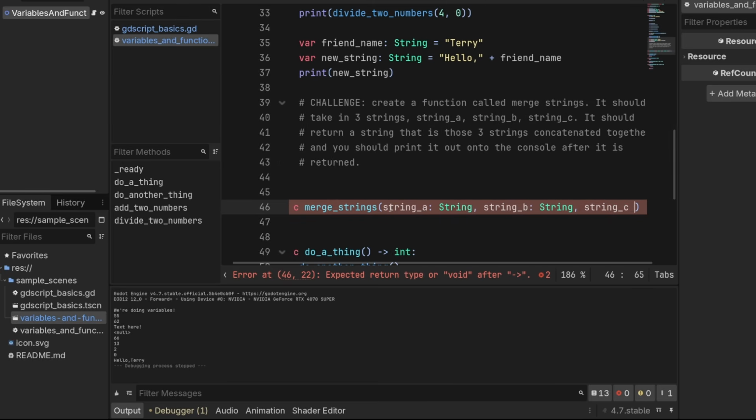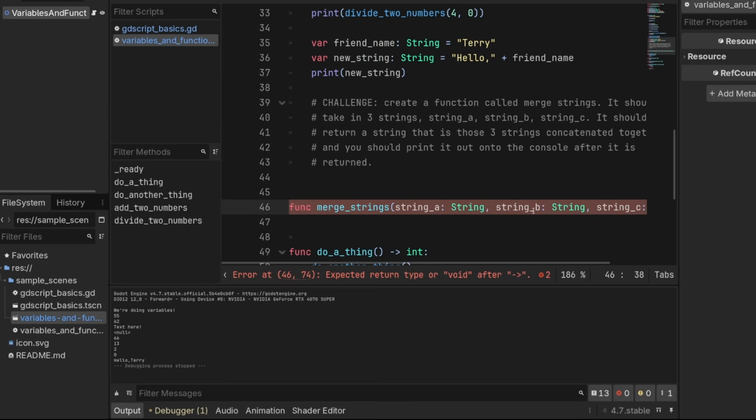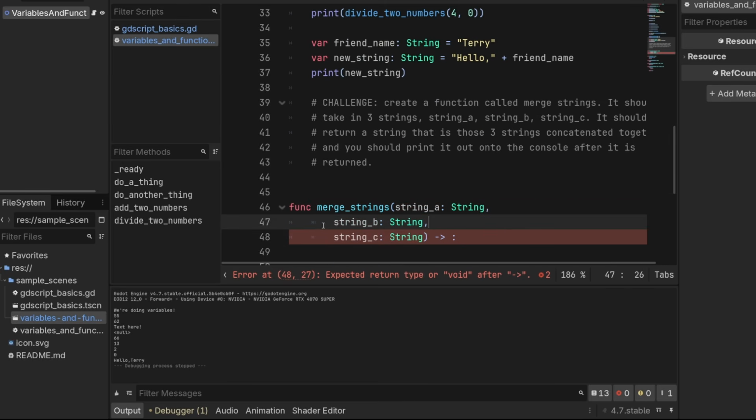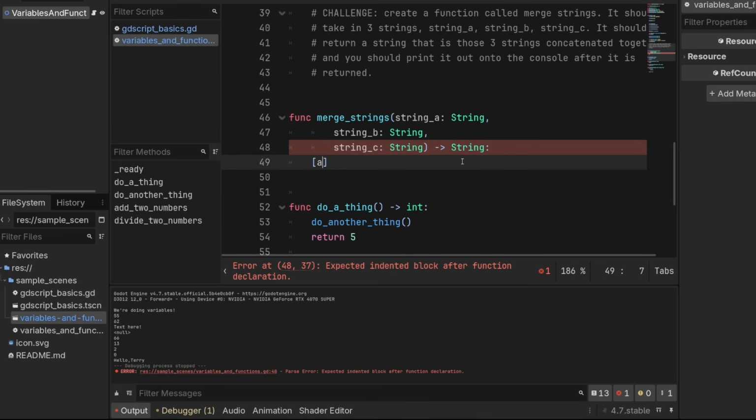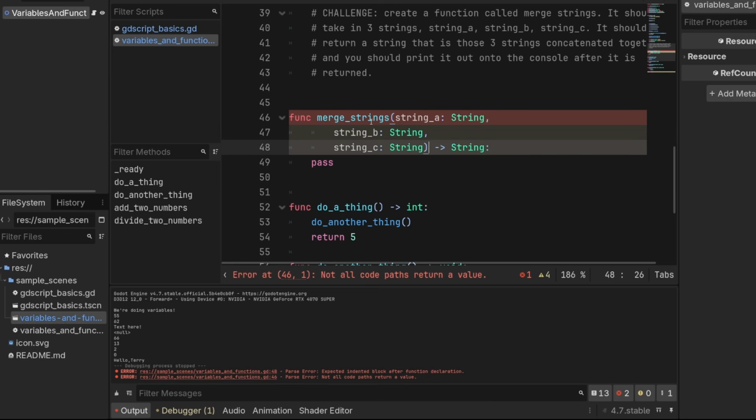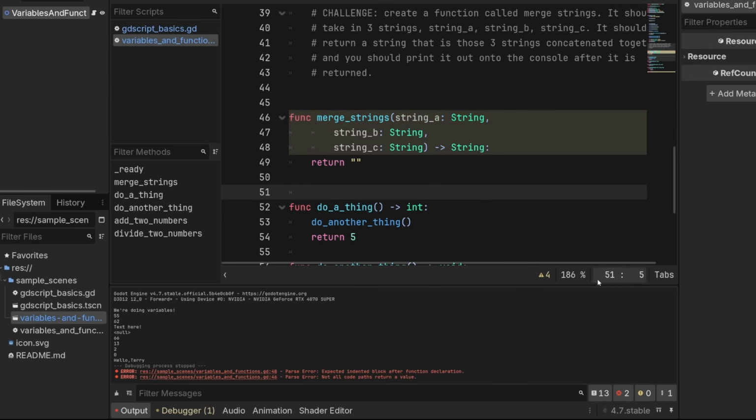and string C. You'll notice that this is quite long, so we can actually do returns and put them on different lines here. That'll work. And then we like to put 2 indents when we are doing these kinds of different lines, just to make it different than the single indent that's going to go down here. And we want to make sure we return a string. So if we write pass here, we get an error saying not all code paths return a value, which is good because it means that it is trying to get a string out of this and getting nothing. So if we return that looks okay.